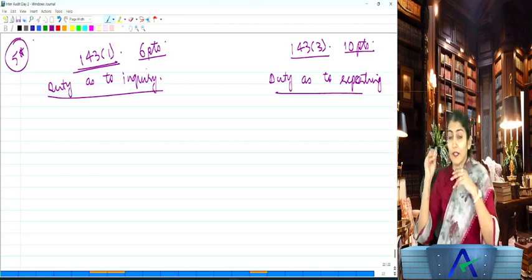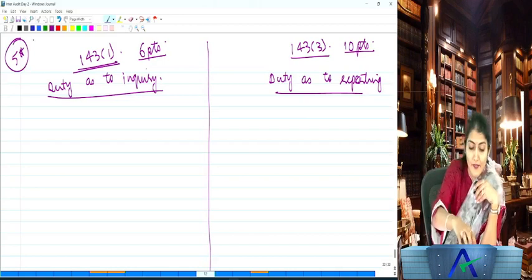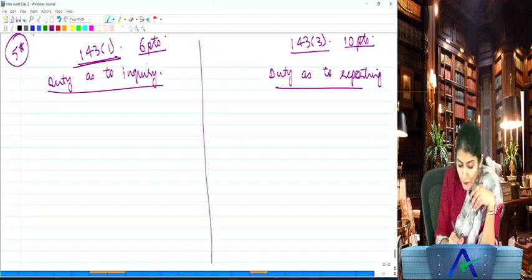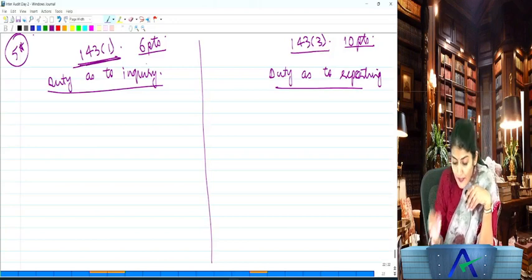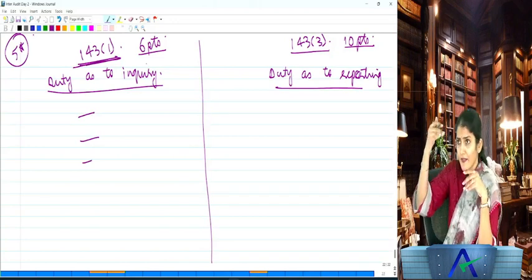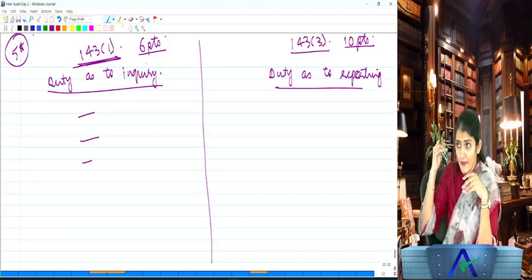143(1) and 143(3). Now, listen to me everyone, what is the difference between 143(1) and 143(3)? 143(1), you will inquire regarding these 6 points. What are the 6 points? I will tell you. But we will make an inquiry regarding these 6 points.